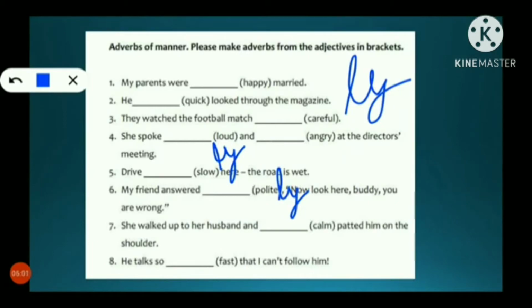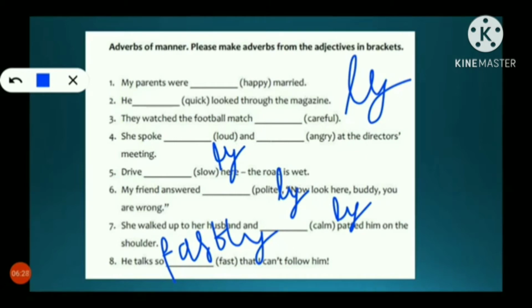What is in the bracket? Calm. So you can write calmly. He talks so dash that I can't follow him. In the bracket it is fast. So it is fastly. In adverbs of manner, again I am telling you students, you have to add ly to the given word in the bracket to complete the sentence.